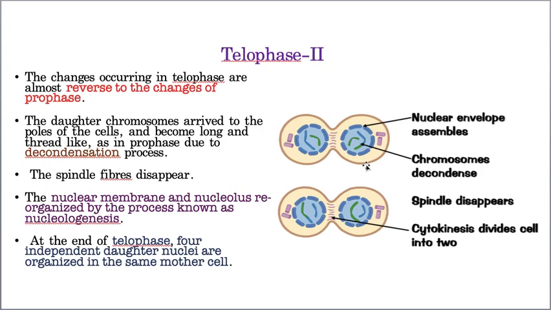Here the nuclear membrane and nucleus disappear, and again here the nuclear membrane and nucleus reappear. By the end, two haploid nuclei will be there. These two haploid nuclei are formed by parent cell 1, and these two haploid nuclei will be formed by parent cell 2.